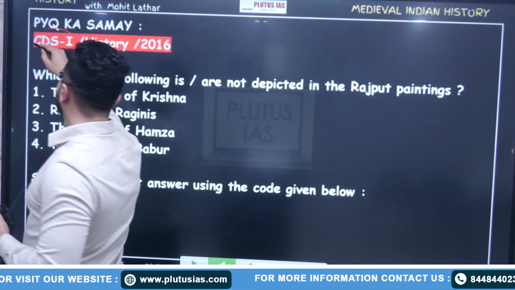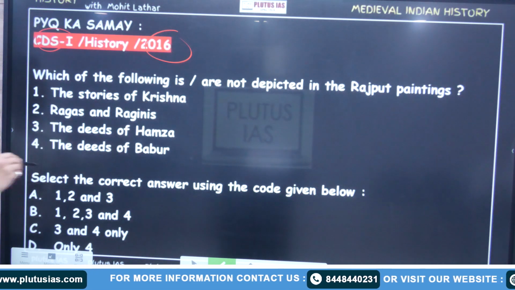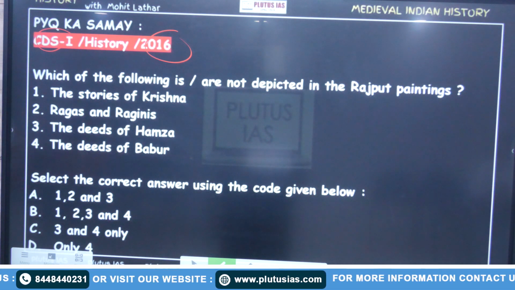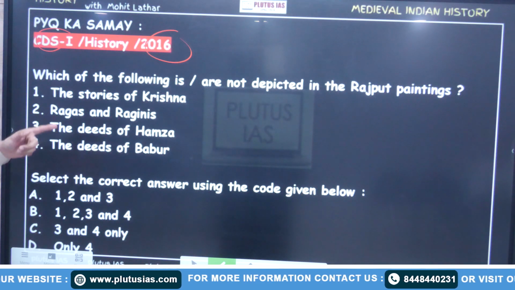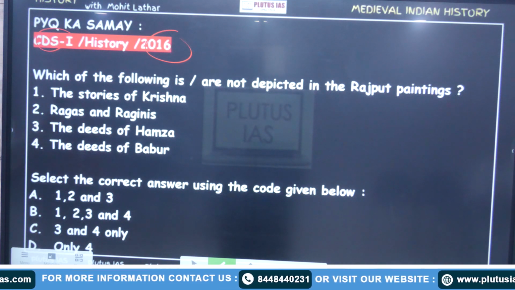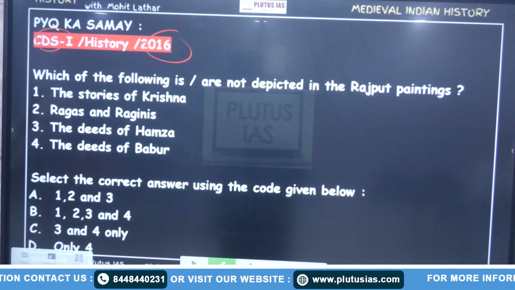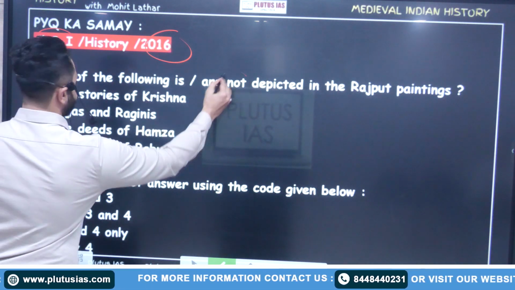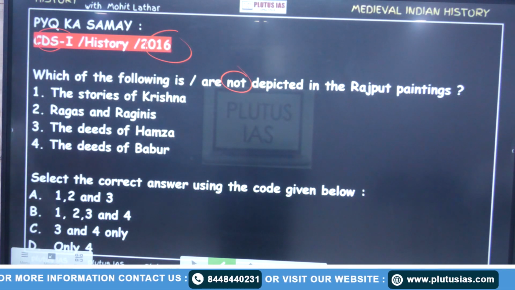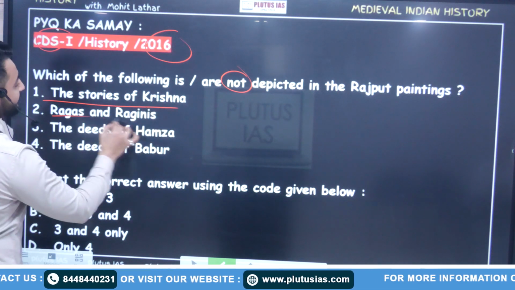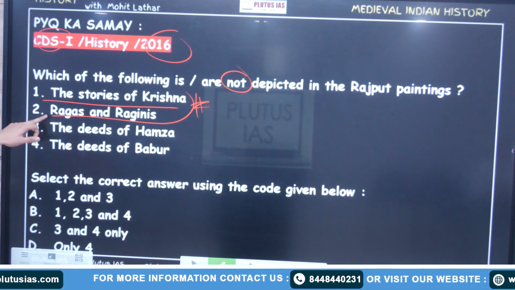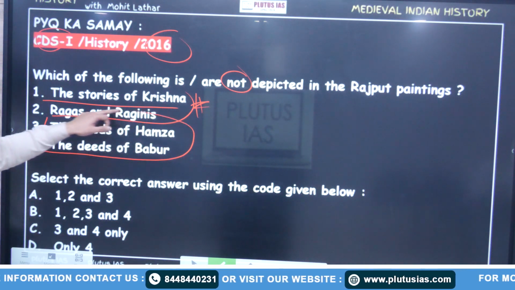CDS 1 of 2016. Easy question, just make yourself calm and analyze it. आराम से question समझ के पढ़ के. Which of the following stories are not depicted? The stories of Krishna, ragas and raginis, these are available because वो Rajput से, तो they would not be talking about the other religions.